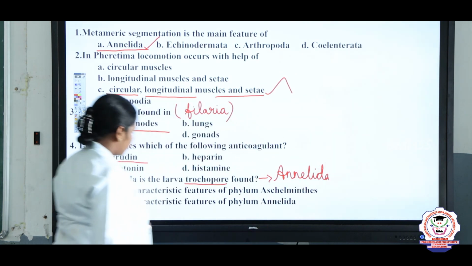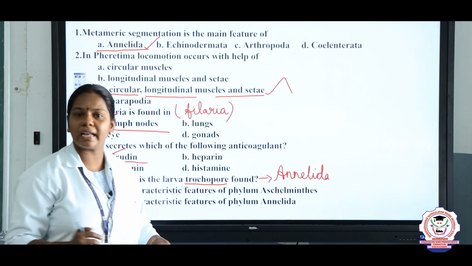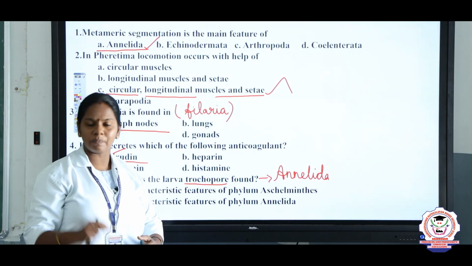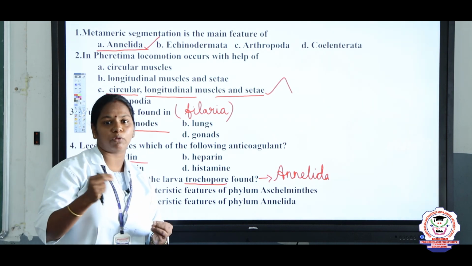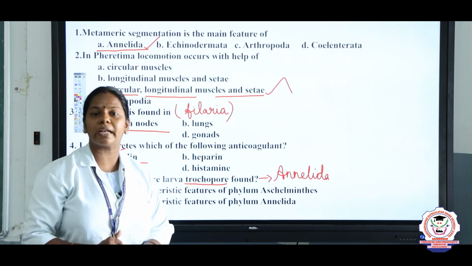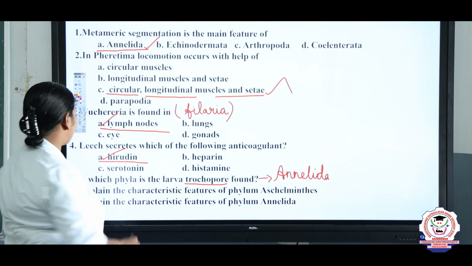And we discussed the 2 phyla. So, explain the characteristic features of phylum Aschelminthes. You have to write the characteristic features of roundworm with the diagram of any one of the examples. Next one, characteristic features of phylum Annelida. Right, you have to write about the earthworm.